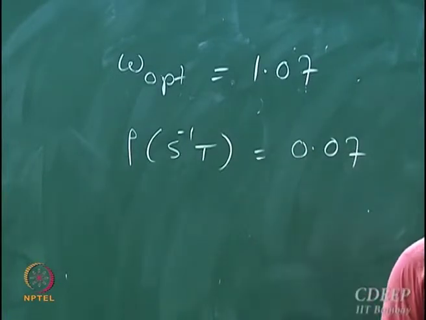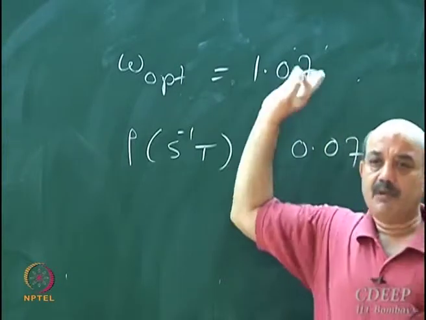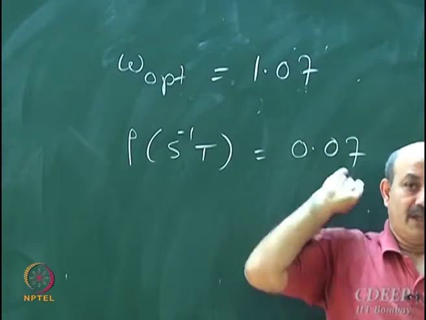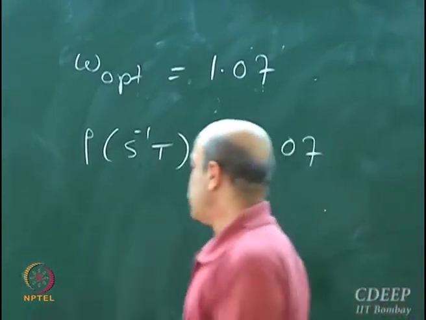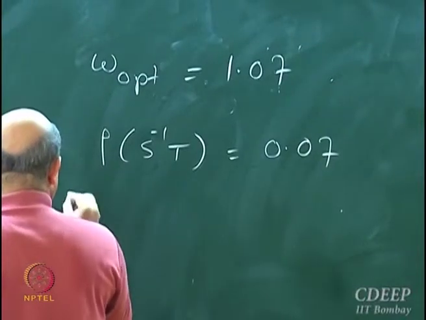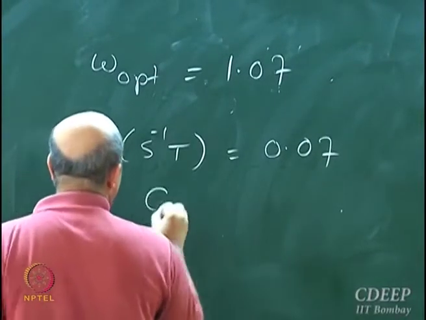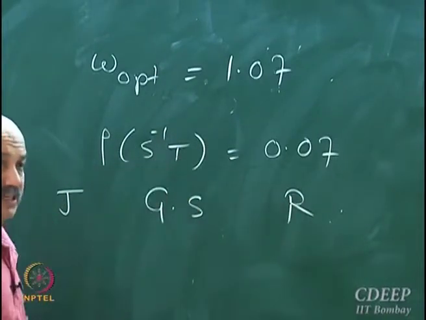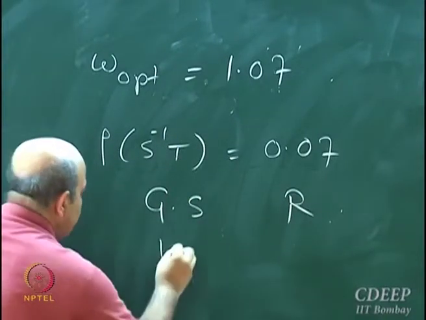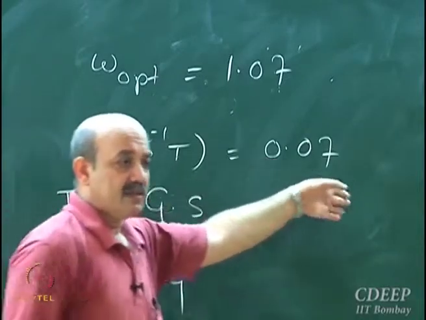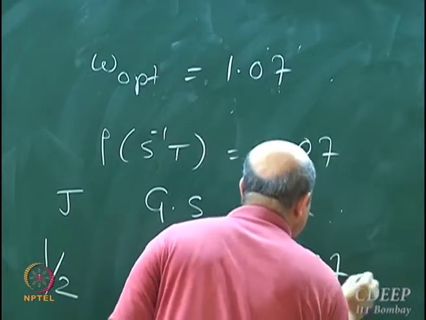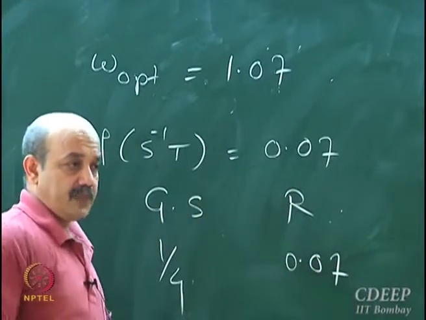I am skipping some steps, you can see them in the notes. That's not important. What I want to point out is that if you are able to choose omega properly, then this is 0.07. So we had three situations: the Jacobi method, the Gauss-Seidel method, and the relaxation method. The spectral radius of S inverse T in these cases was half, 1/4, and 0.07, which is almost 1/4 of the previous.